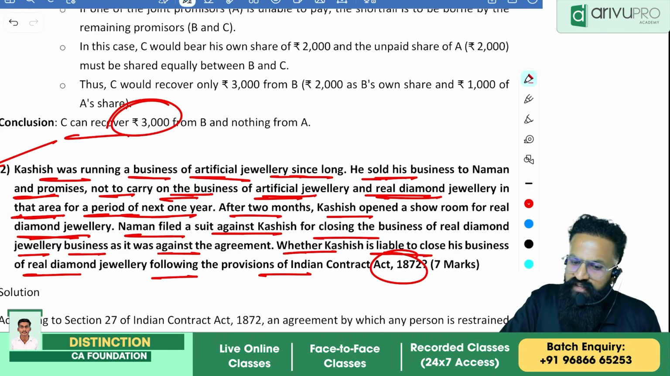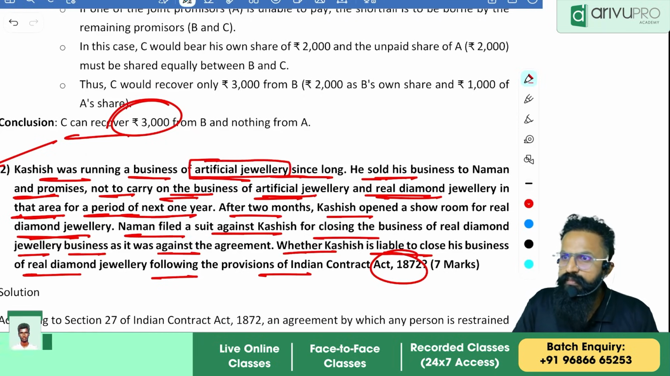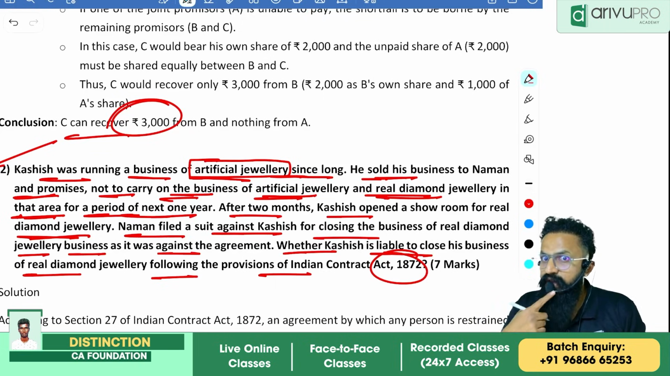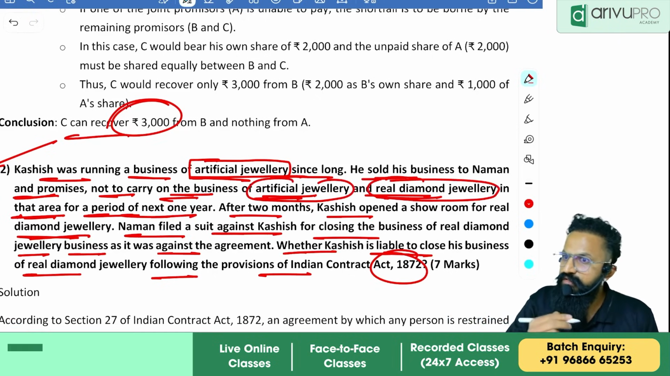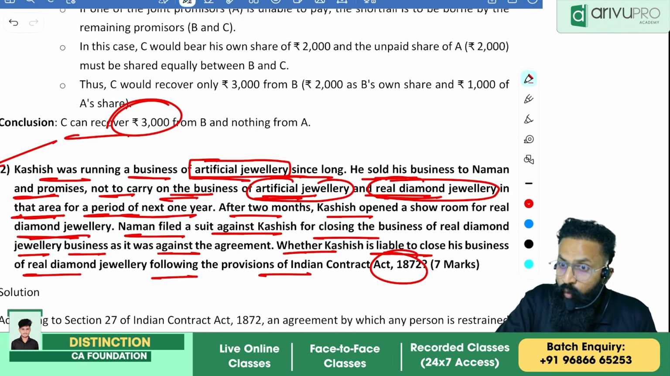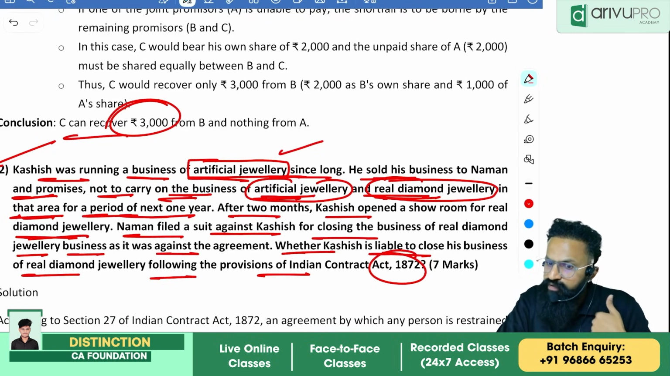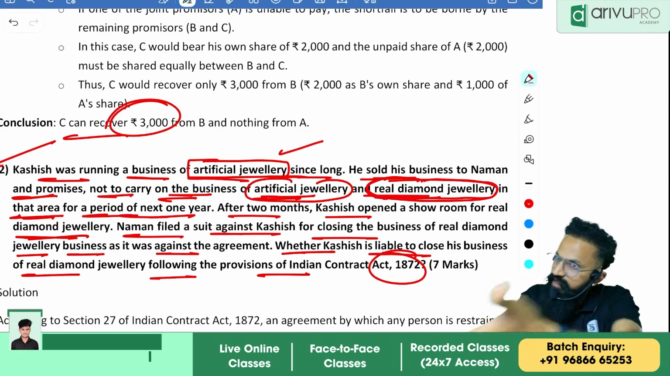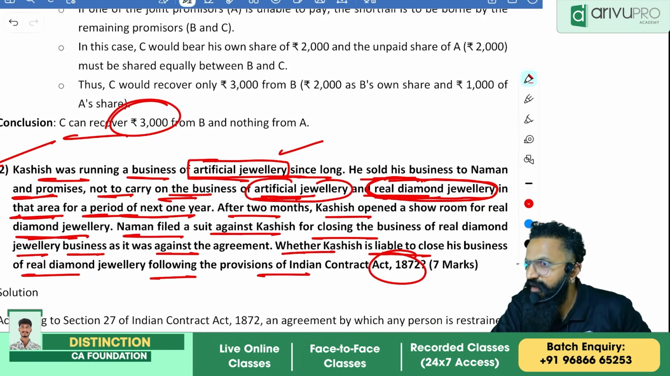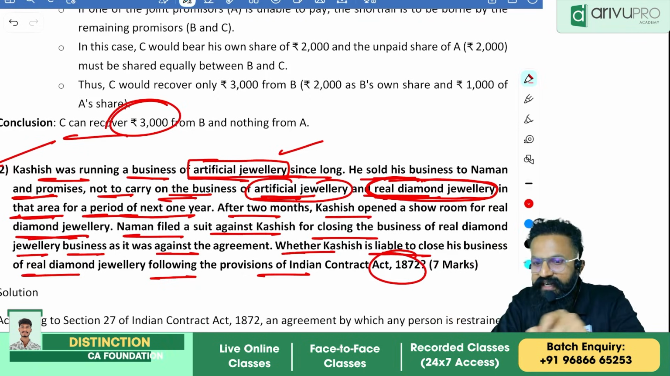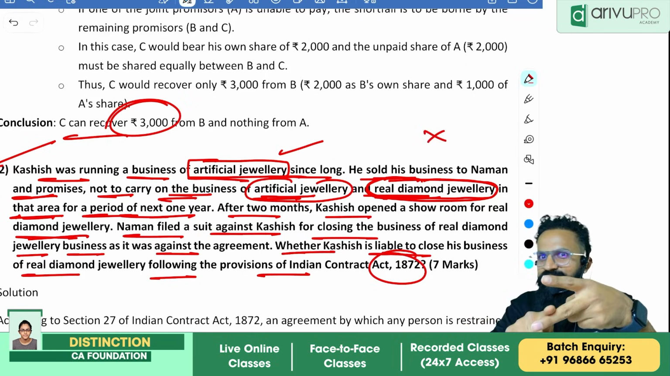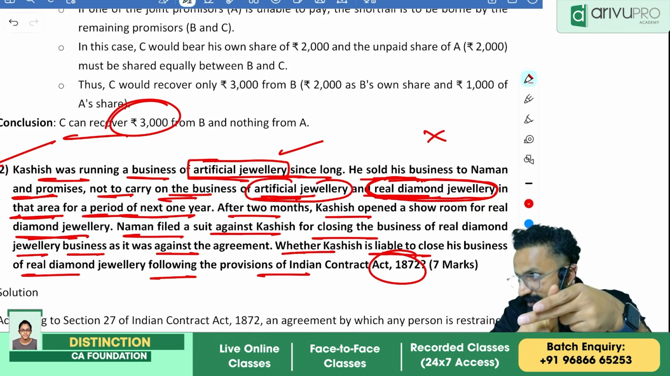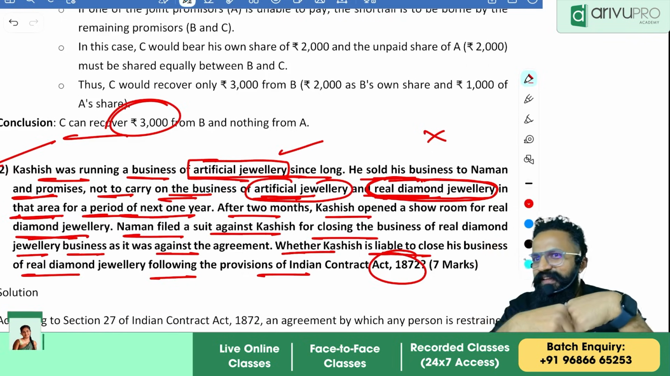The reason is, people, you sold artificial jewelry to him. And when you promised, you're telling, I will not carry on artificial jewelry also, real diamond jewelry also. What I sold is artificial jewelry, why should I not carry on this business? It has nothing to do with me and you because I did not sell that to you at all. Now that is unreasonable. Even though I have signed a contract, that will not bind me. So you guys were right in 2 aspects. Time period was reasonable. Area was also reasonable. But the business is not reasonable.